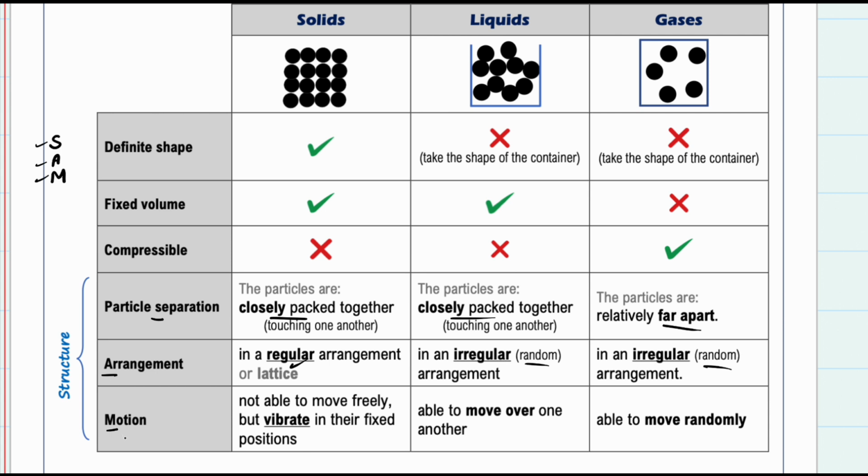And in motion, solids have just vibrations. They are just vibrating in their fixed positions. In both liquids and gases, they have more freedom to move. So in liquids, they can move or slide over one another. In gases, the motion is much more random and free.